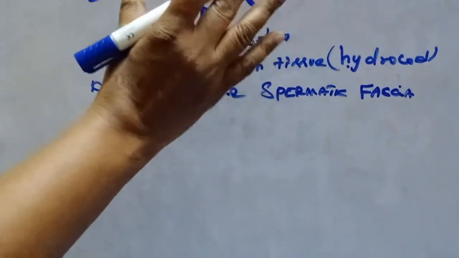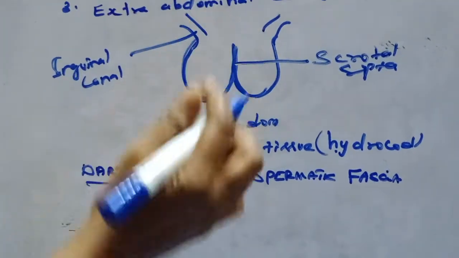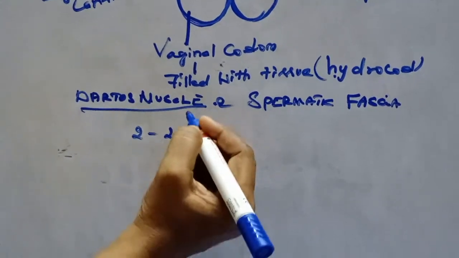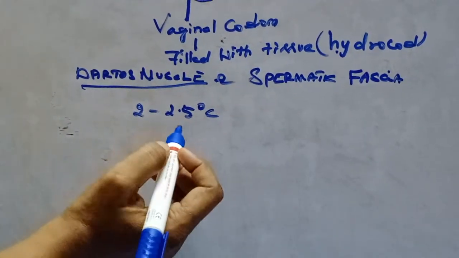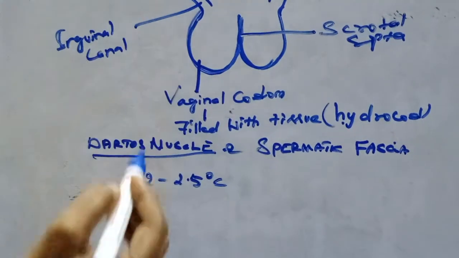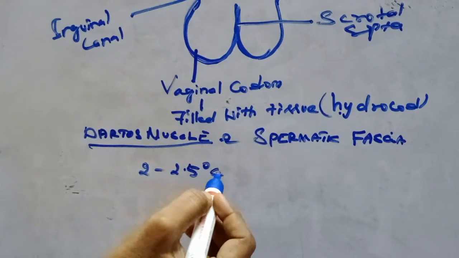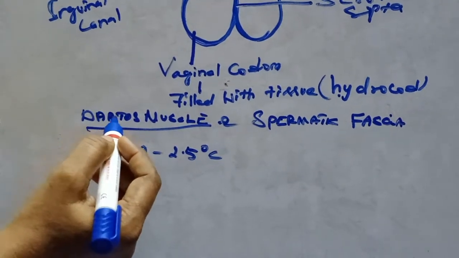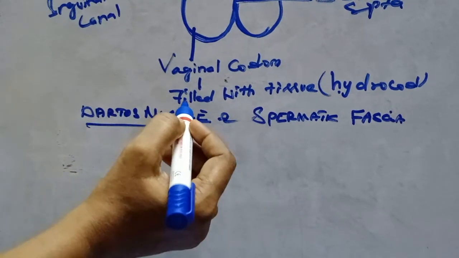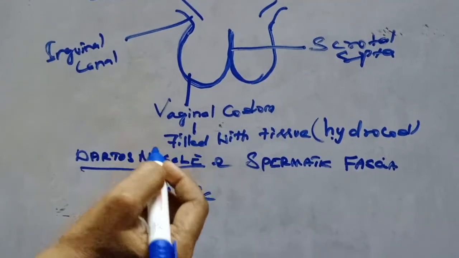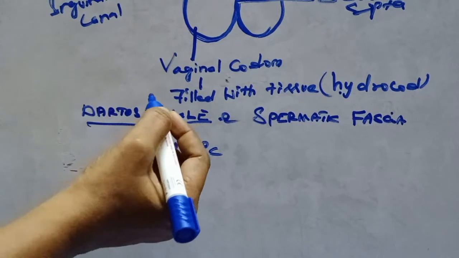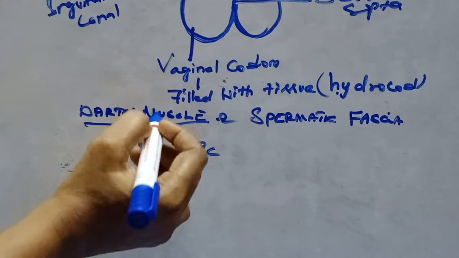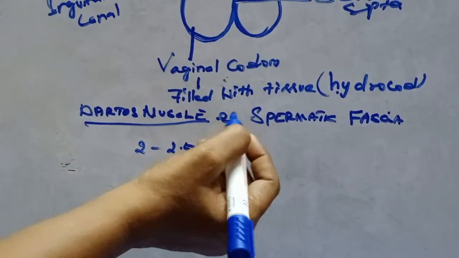The temperature inside the scrotum is 2 to 2.5 degree Celsius lesser than body temperature. During cold season, these muscles contract, and during warm season, these muscles become relaxed.